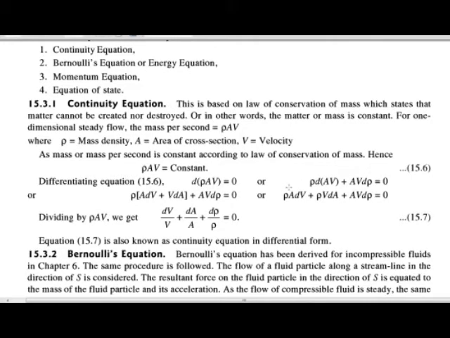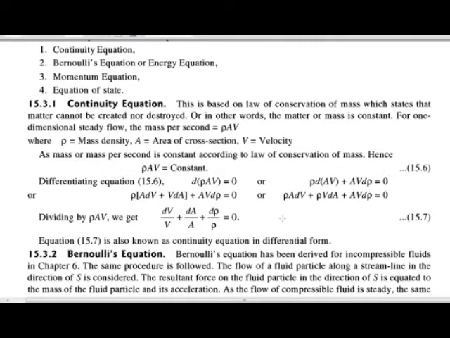Then the differentiation is equal to: first term times differentiation of second term, plus second term times differentiation of first term, meaning rho times differentiation of A V plus A V times differentiation of rho is equal to 0.